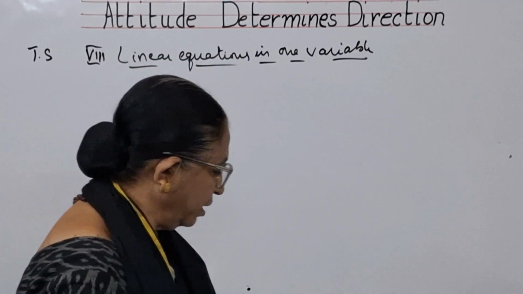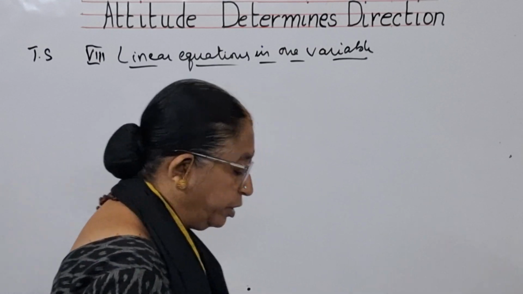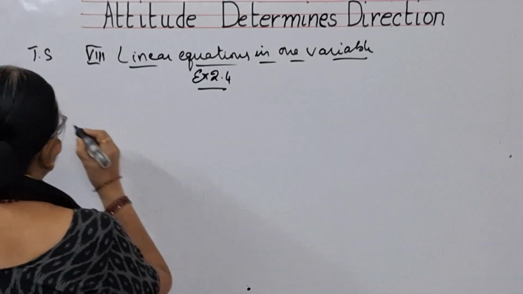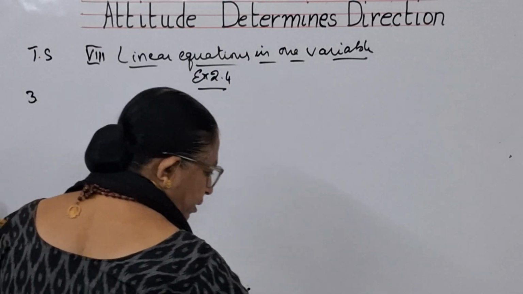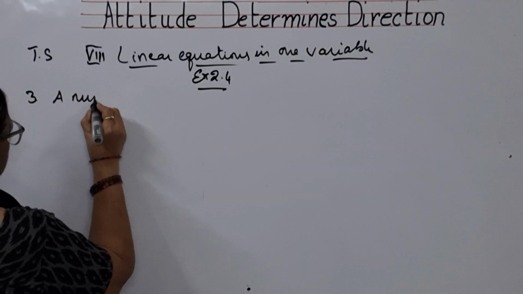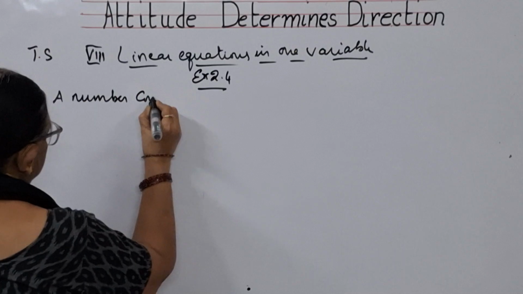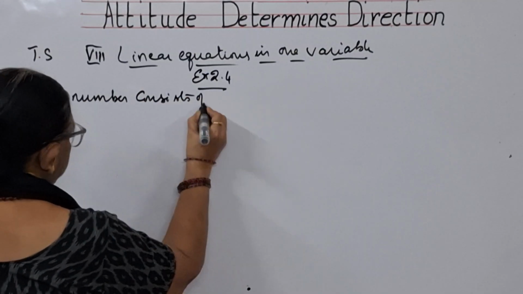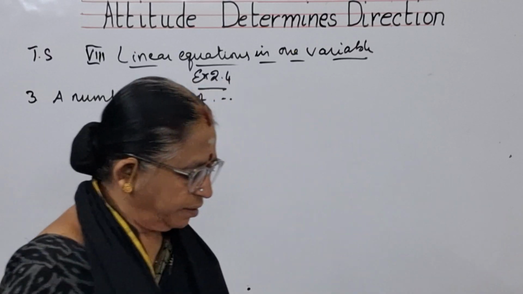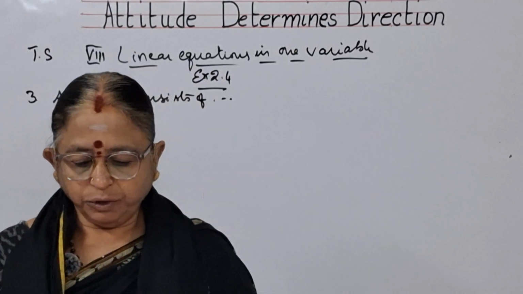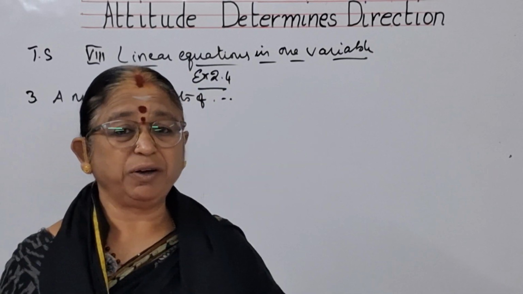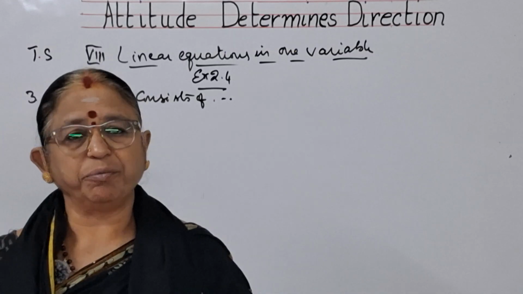This is exercise 2.4. I'm doing exercise 2.4 from the third problem onwards. The third problem: a number consists of two digits whose sum is 9. Already an example we have done, a two digit number whose sum is 9.